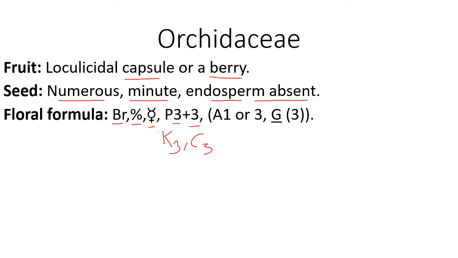This is for inner, this is for outer. Androecium is 1 or 3 in number and gynoecium is 3. But as androecium and gynoecium are fused together, a common bracket is used here, and it is actually representing gynostegium.